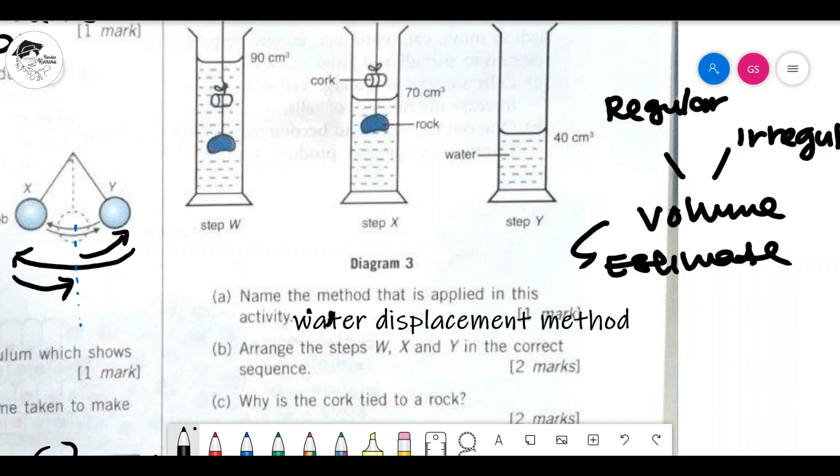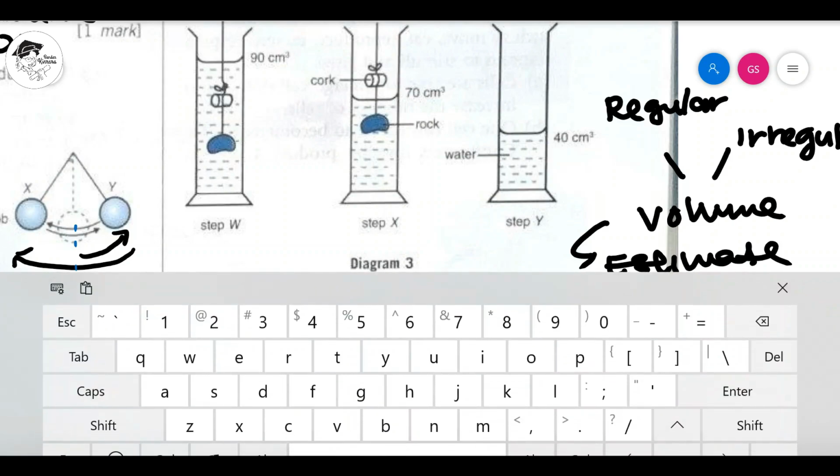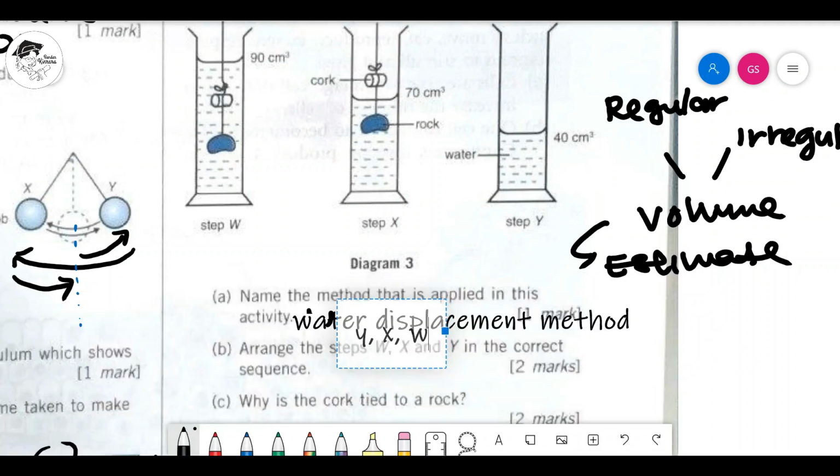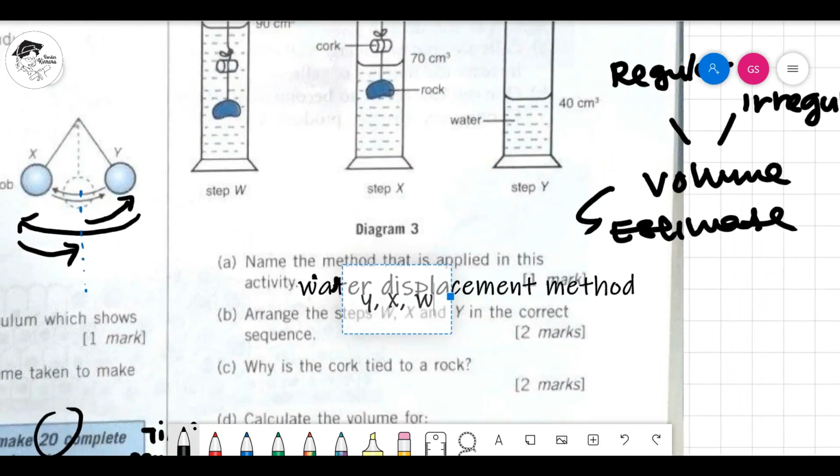Okay, this pen suddenly doesn't want to work. Y, X, W. Answer very simple. Y, X, W will be the answer.